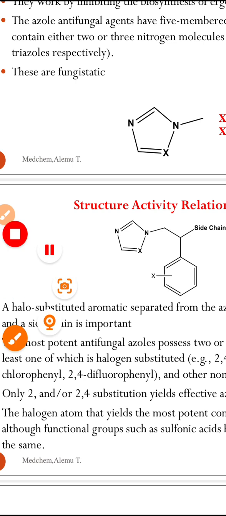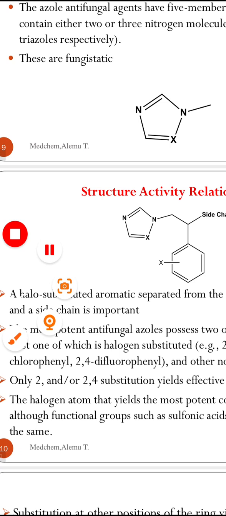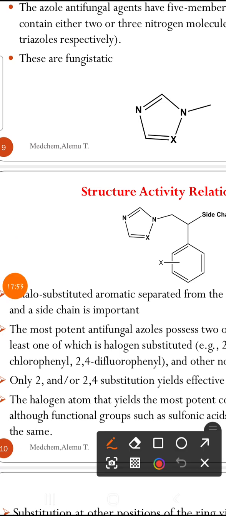If you have one compound that contains ortho halogen only, for example ortho chlorine, and another compound that contains ortho and para, they are equally potent if they have the same substitution. Chlorine, chlorine: one ortho chlorine, the other ortho and para. They are almost equally potent. There is no significant difference in their activity.